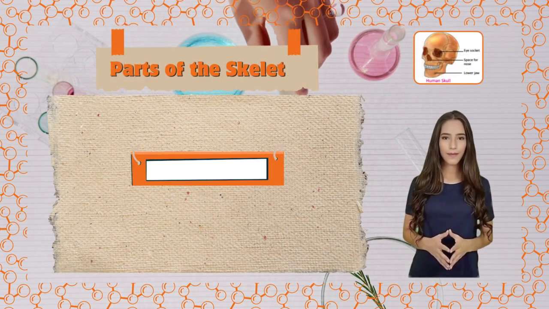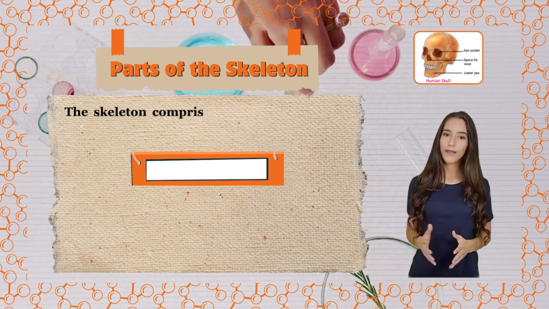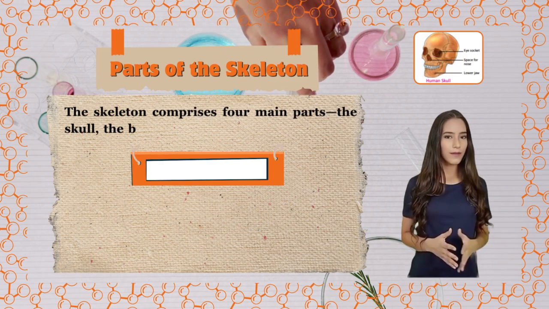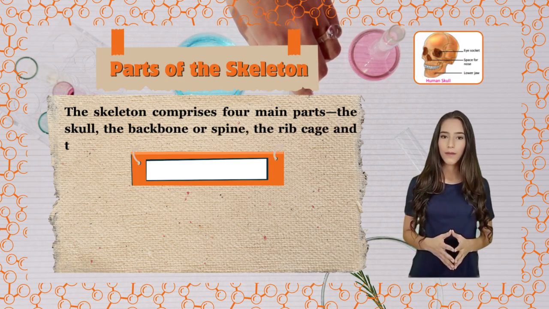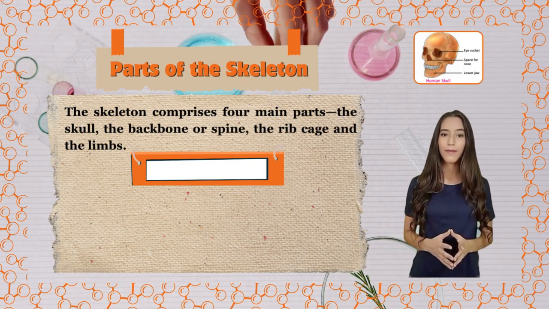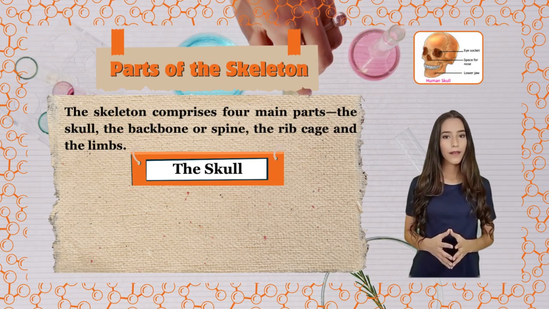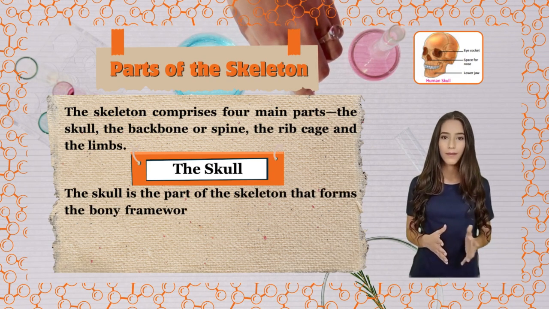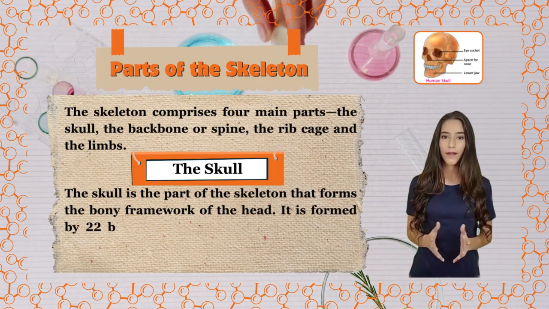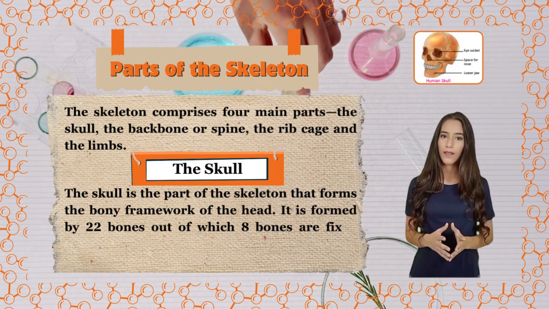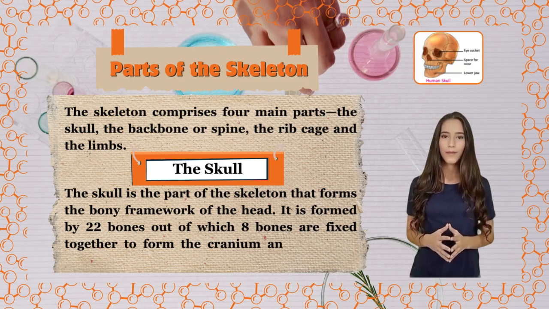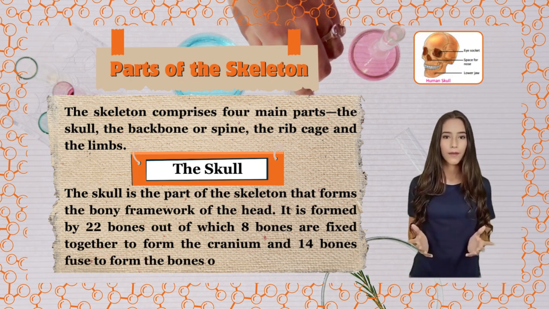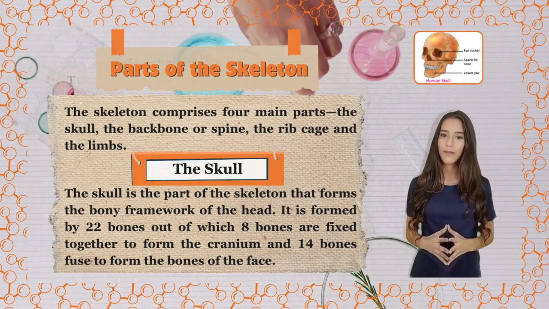Parts of the skeleton. The skeleton comprises 4 main parts: the skull, the backbone or spine, the rib cage, and the limbs. The skull. The skull is the part of the skeleton that forms the bony framework of the head. It is formed by 22 bones, out of which 8 bones are fixed together to form the cranium and 14 bones fuse to form the bones of the face.